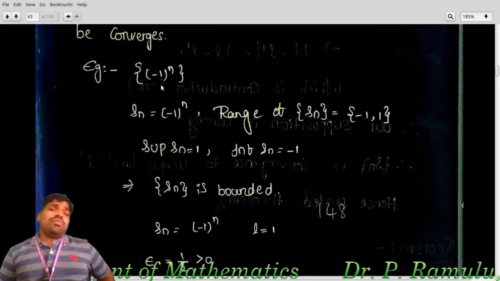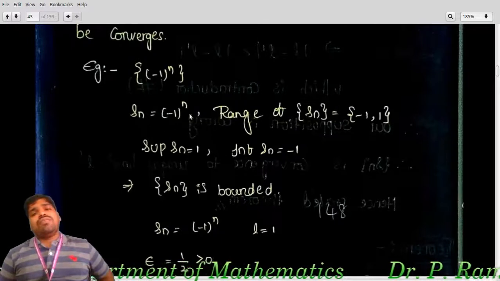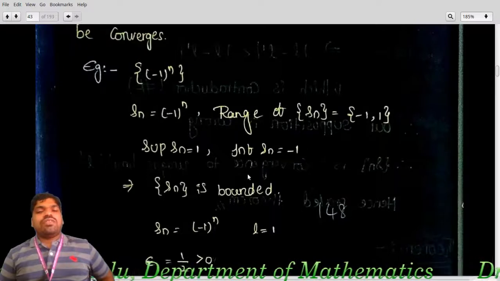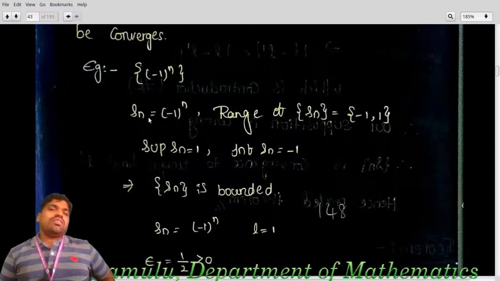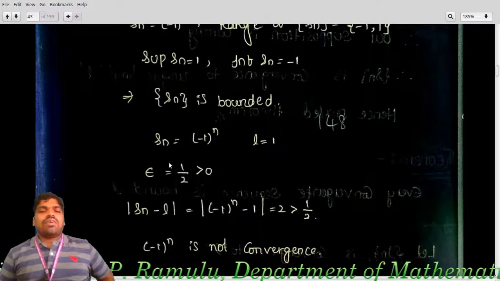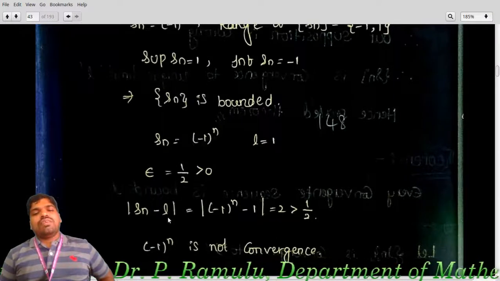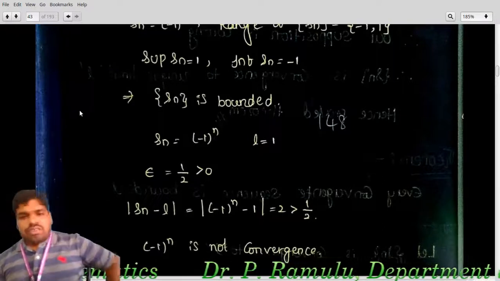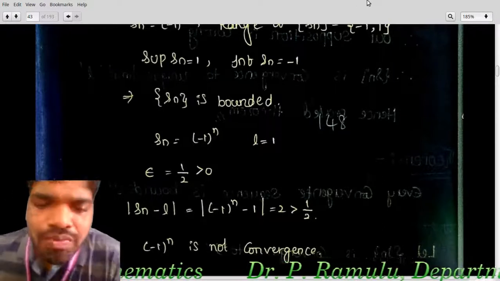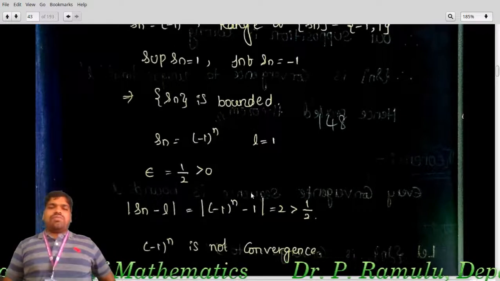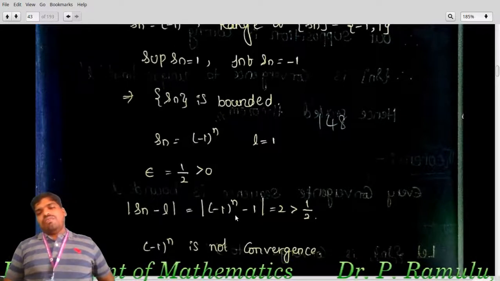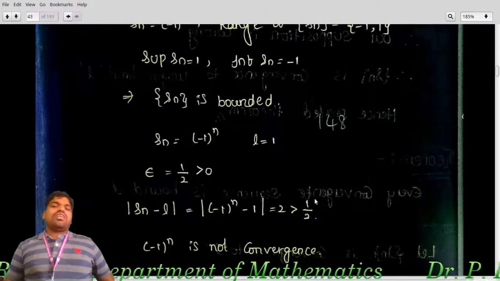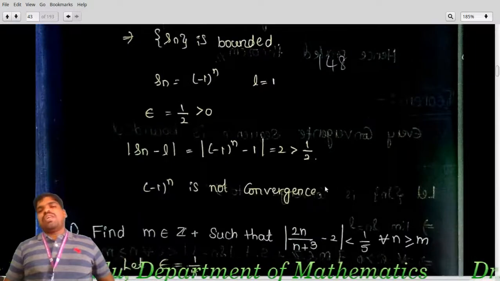Take Sn equal to minus 1 whole power n. The range of the sequence is minus 1 and 1, so Sn is bounded. But I want to show this does not converge. Take epsilon equal to 1 by 2. Mod of Sn minus L, that is minus 1 whole power n minus L. Applying the triangle inequality, sometimes we get minus, sometimes we get plus, so the maximum value of the modulus will be 2. This is greater than 1 by 2. Therefore Sn does not converge.